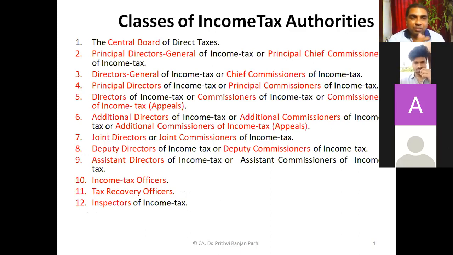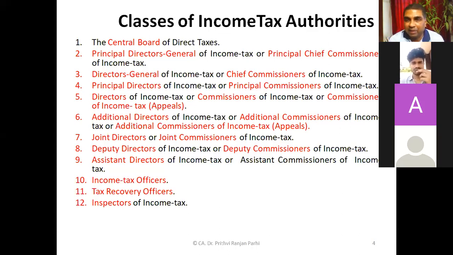See, what is number 1? Central Board of Direct Taxes, that is CBDT. Second is Principal Director General of Income Tax or Principal Chief Commissioner of Income Tax. That is one category of authorities. Then Director General of Income Tax, Chief Commissioner of Income Tax, they are next to them. Then Principal Directors or Principal Commissioners of Income Tax. Next comes the Directors of Income Tax or Commissioners of Income Tax or Commissioners of Income Tax Appeals. Appeals is a separate kind of commissioner.